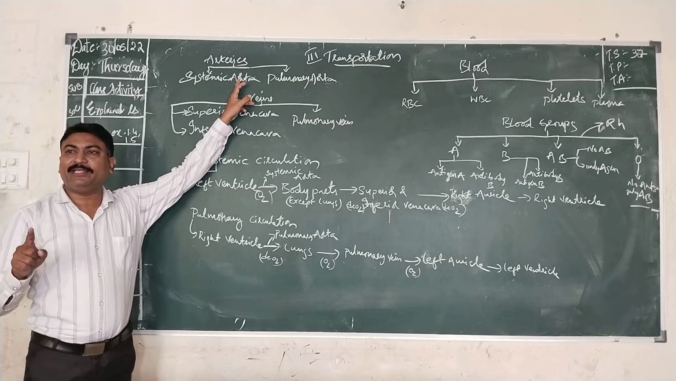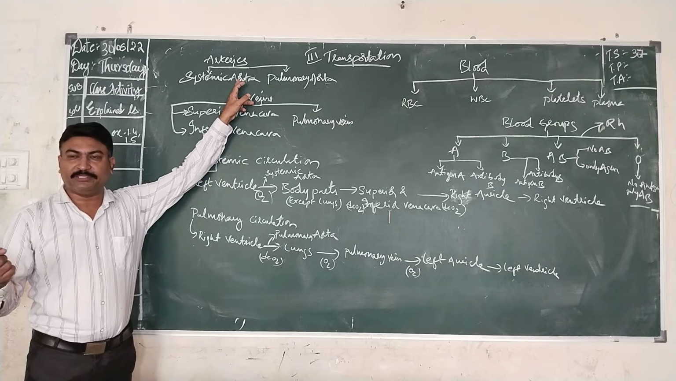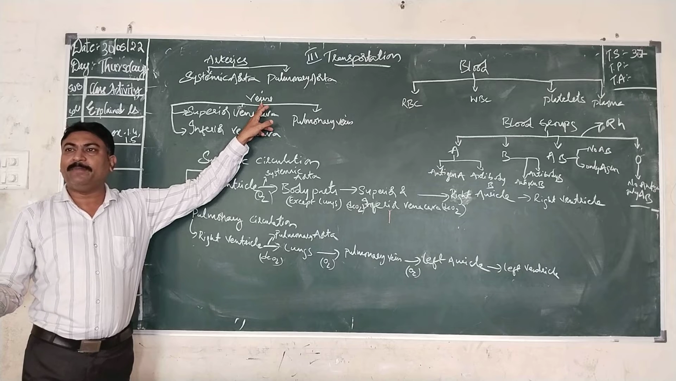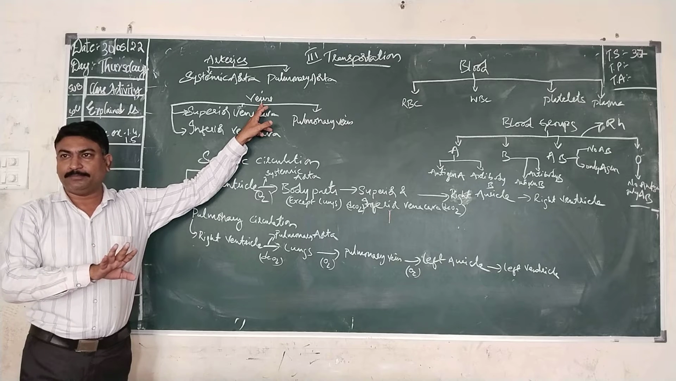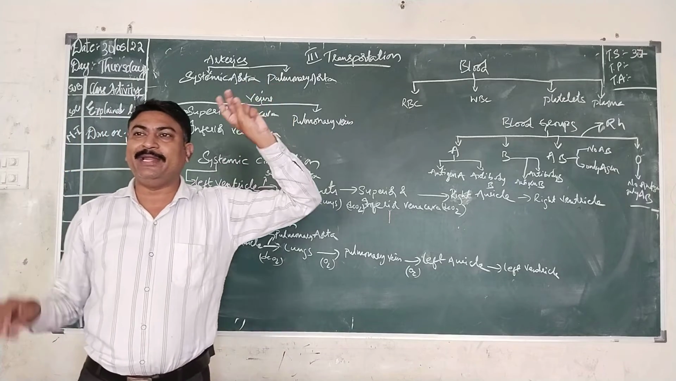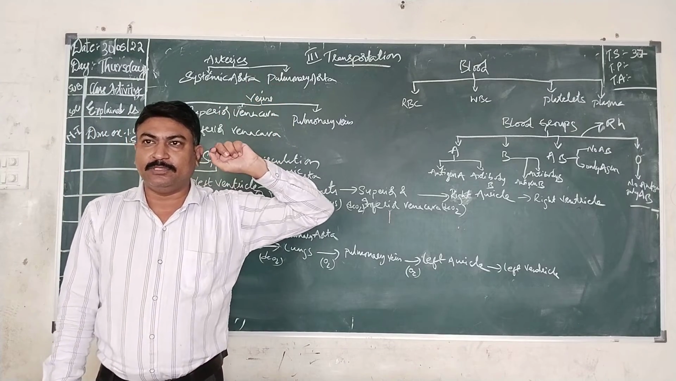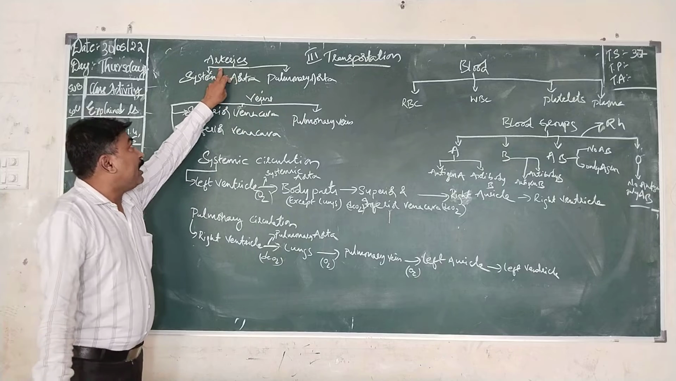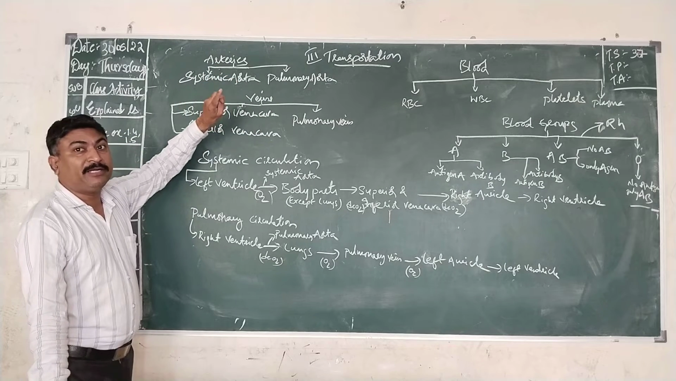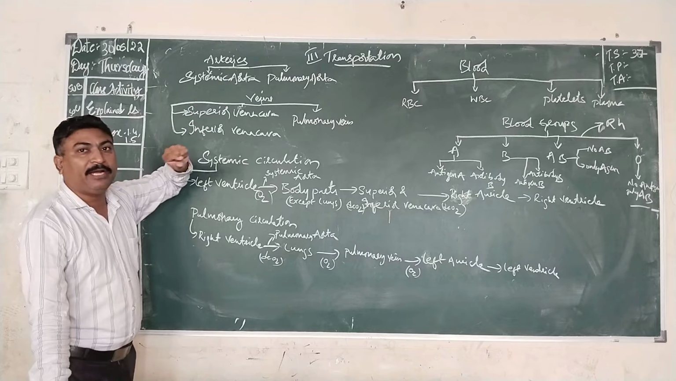Arteries are the ones which will carry the blood from the heart to all the body parts. Veins are the blood vessels which collect the blood from various body parts and bring it back to the heart. These are the two types of blood vessels which are outgoing and incoming from the heart. Is it clear? So now, arteries are the ones which will be carrying the blood to all the body parts, and it will be from the heart.